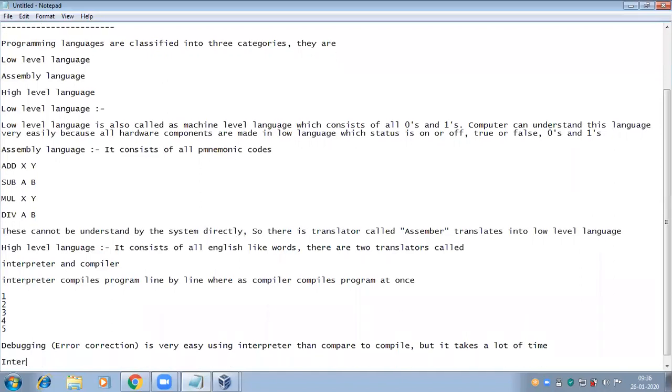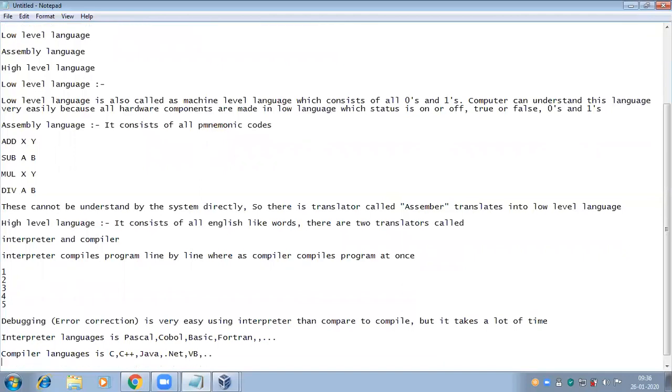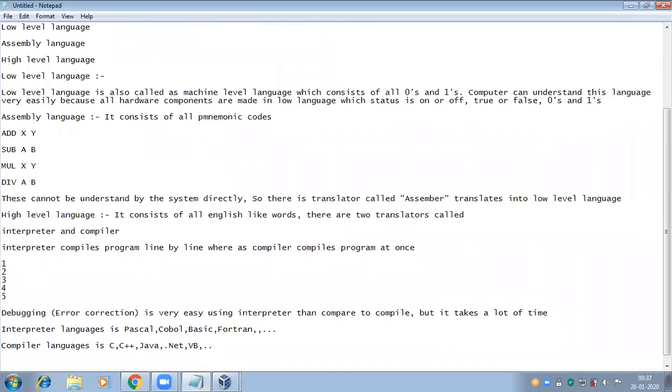Interpreter languages are Pascal, COBOL, BASIC, Fortran, etc. Compiler languages are C, C++, Java, .NET, Visual Basic, C#. These are all compiler based languages.